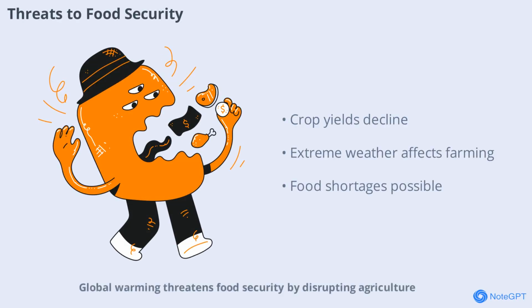Global warming threatens food security by disrupting agriculture. Changes in temperature and rainfall patterns can reduce crop yields and make farming more difficult. Droughts, floods, and heat waves can destroy harvests and lead to food shortages. Farmers around the world are facing new challenges as they try to adapt to a changing climate. Ensuring a stable food supply will require innovation and cooperation.